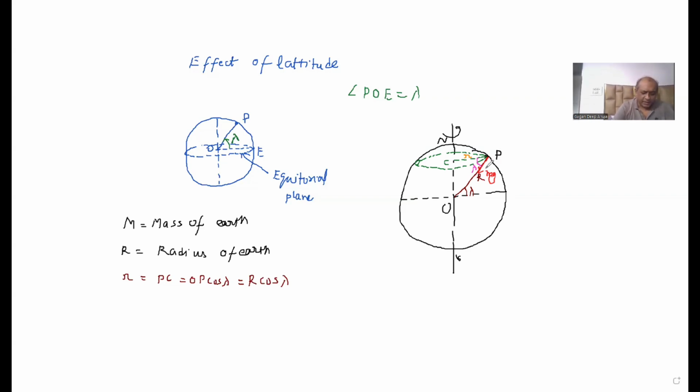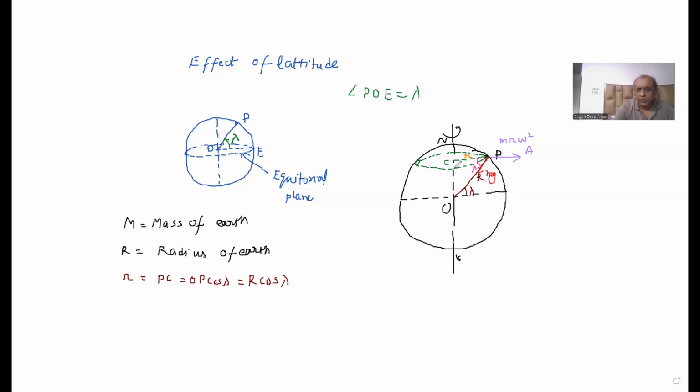And at the same time, there is a centrifugal force also. So the particle is experiencing a centrifugal force in the outward direction. Suppose this is acting along PA, and this centrifugal force is m r omega square. So mg is acting towards the center and m r omega square is acting in the outward direction.